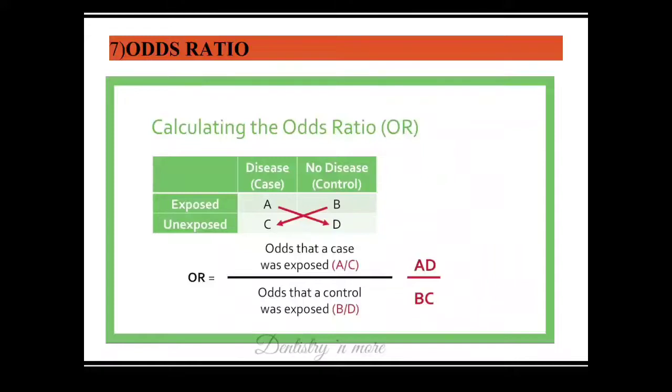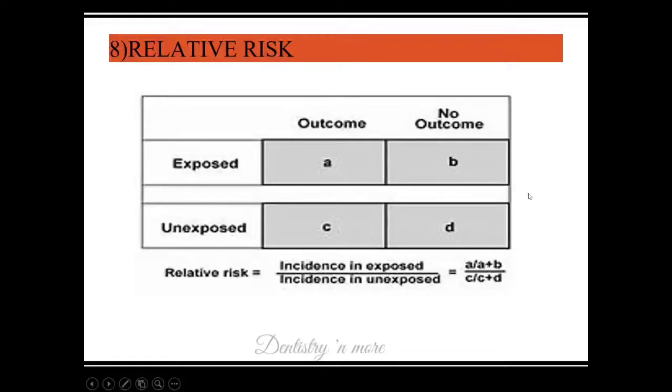That is, if patients with lung cancer have 5 times the odds of exposure compared to persons without lung cancer, and smoking is the other variable, it means a person who smokes has 5 times the chance of developing lung cancer compared to a person who doesn't smoke. That is the odds ratio. It is a risk estimation in case control study, whereas the relative risk is the actual risk.